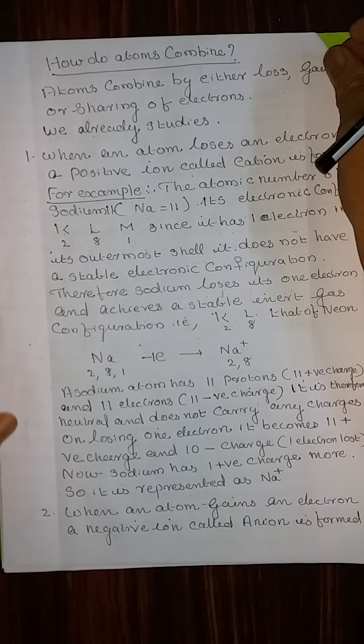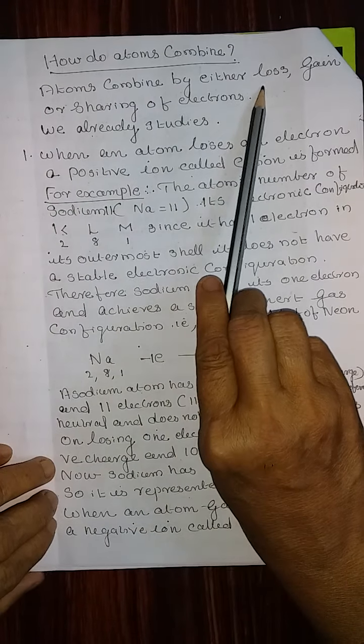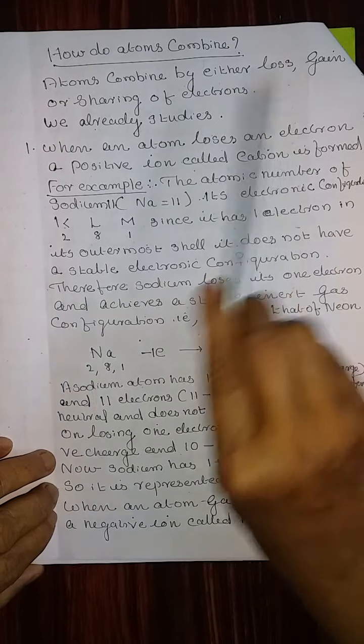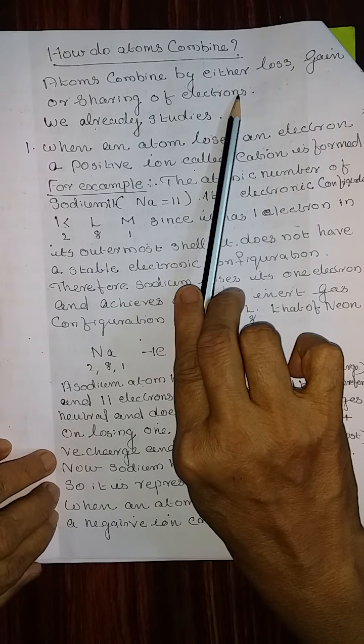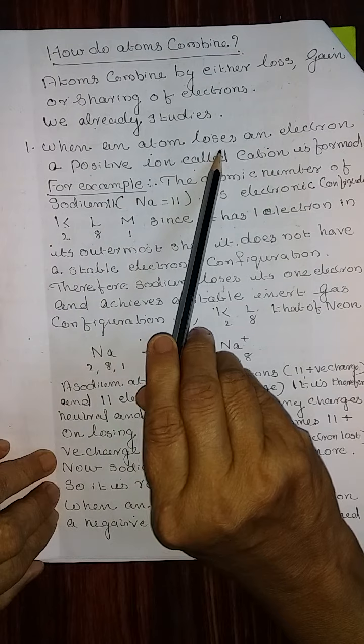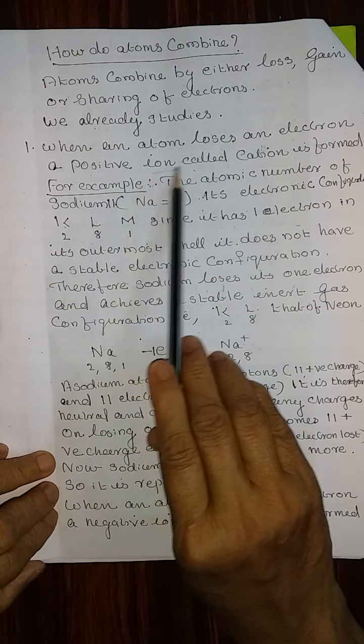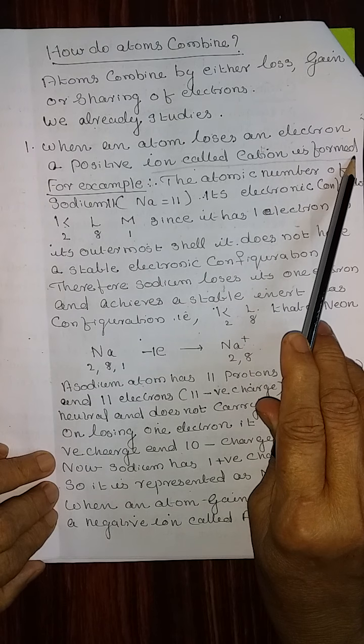How do atoms combine? Atoms combine by either loss or gain or by sharing of electrons. We already studied that when an atom loses an electron, a positive ion called cation is formed.